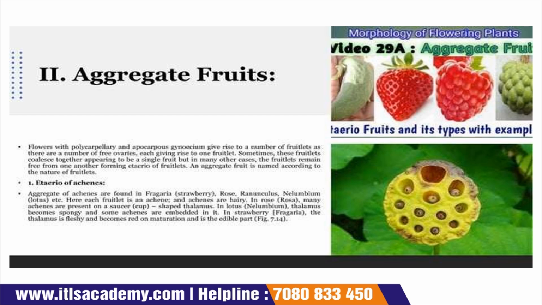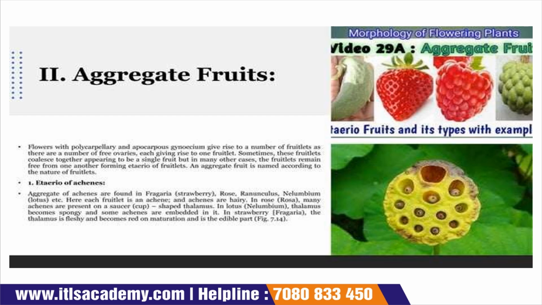Now come to the next slide. Aggregate fruits. See, aggregate fruits are made up of polycarpellary apocarpous gynoecium. Now they give rise to a number of fruitlets, as there are a number of free ovaries. Each gives rise to one fruitlet. Sometimes these fruitlets are free from one another, and they form an etaerio of the fruits.